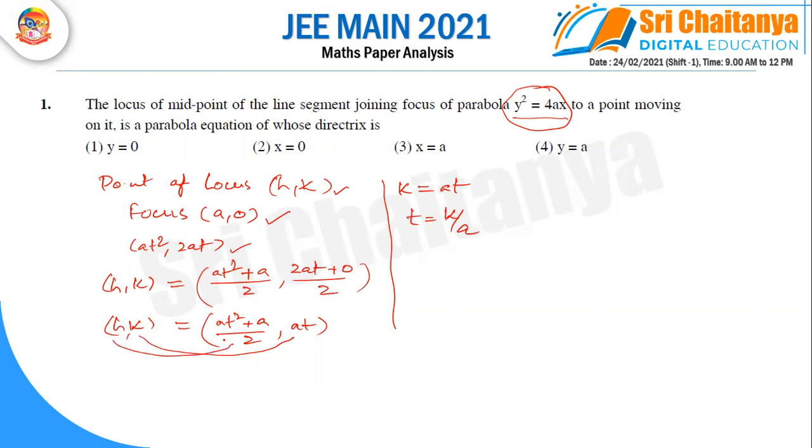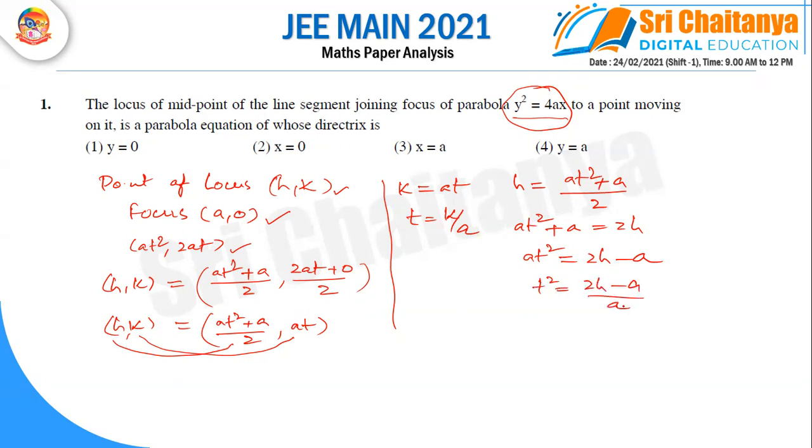Also, equating x coordinates, h is equal to at square plus a by 2. From this we calculate the t square value. That means at square plus a is 2h, so at square is 2h minus a, and t square is 2h minus a by a.